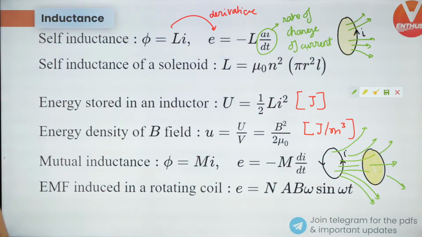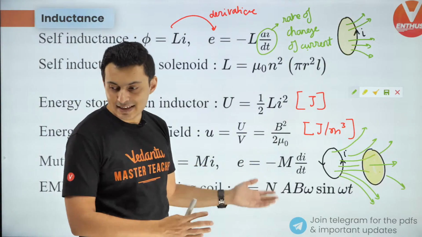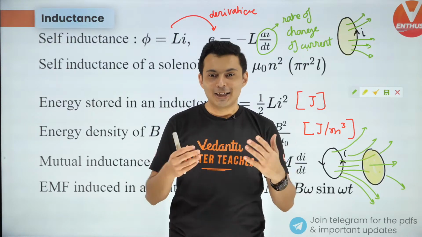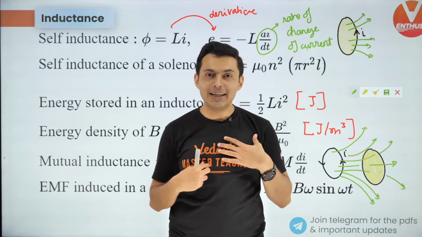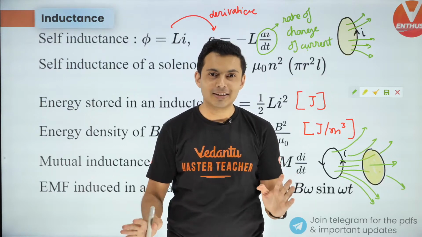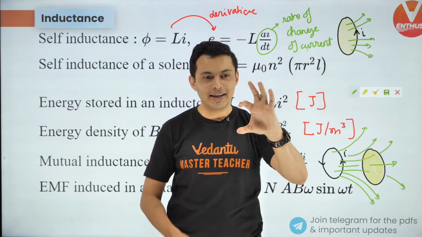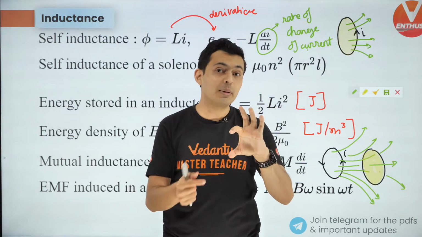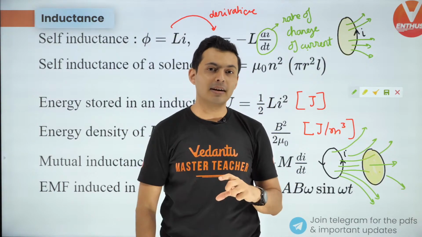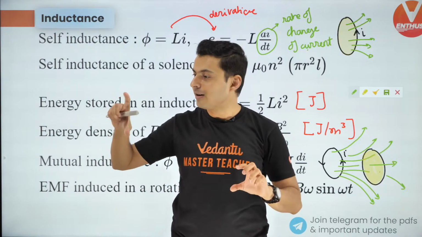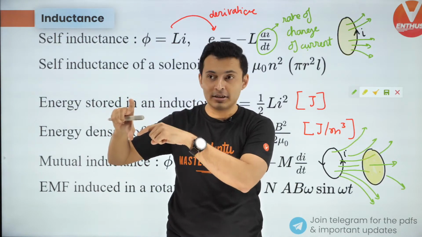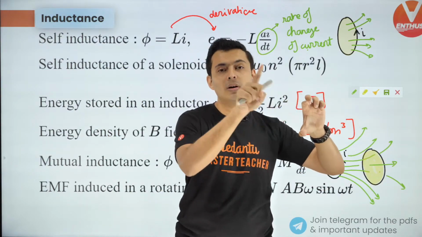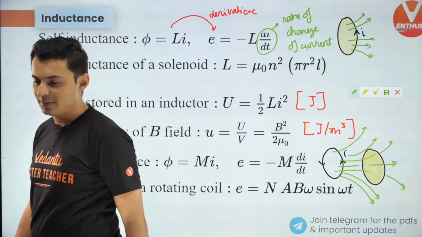Okay. So Mudit, what is the difference between mutual and self-inductance? You studying at home and learning is self-inductance. Me teaching you out here is mutual inductance. Similarly, if there is a coil and the current in the coil changes, that change in current creates EMF in that coil. That is self-inductance. Similarly, if there is a coil and the current in this coil changes, because of which there is EMF in the other coil, that is called mutual inductance. I hope that is clear.